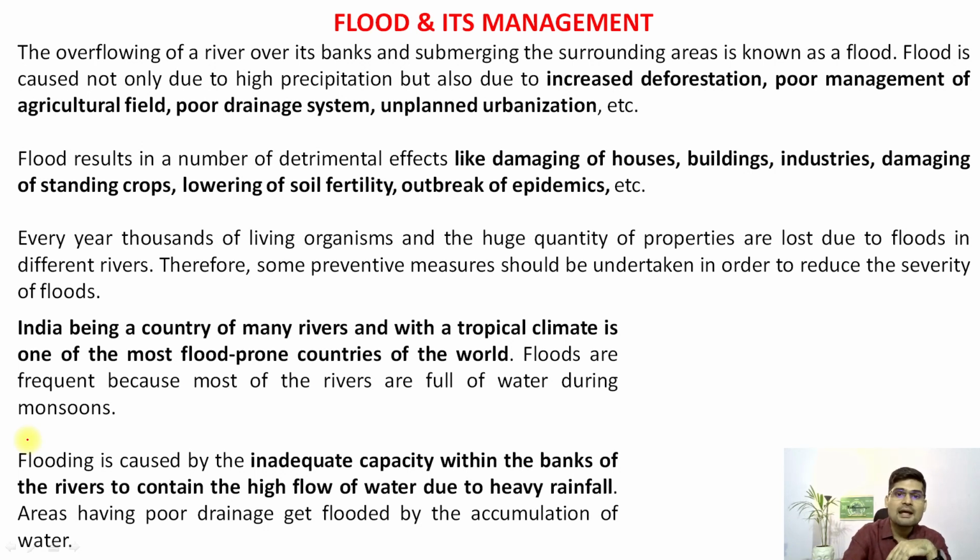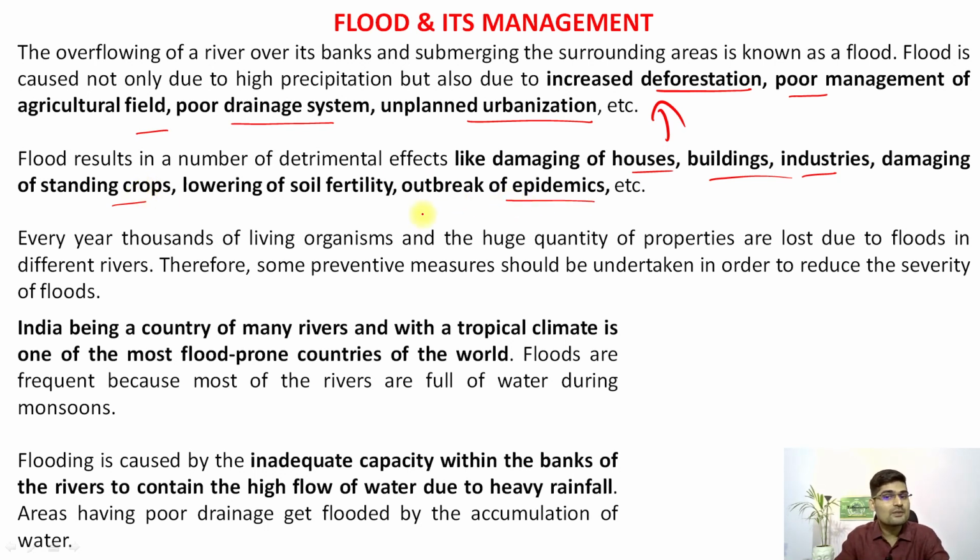Then comes flood and its management. Remember, flood is a perennial problem around the world and in India. The overflowing of a river, crossing its banks and submerging the surrounding area, is basically what is known as flood. And remember, a high amount of precipitation, along with deforestation, poor management of agricultural fields, poor drainage systems, and unplanned urbanization, creates havoc of flood. So flood results in a number of detrimental effects like damage to houses, buildings, industries, and crops. It also lowers soil fertility at times and causes outbreaks of epidemics. After the flood is gone, lots of diseases come out.